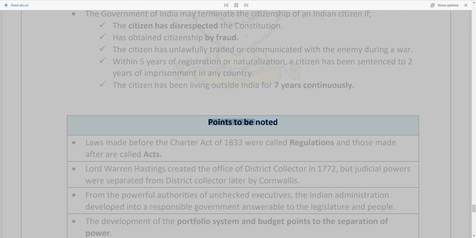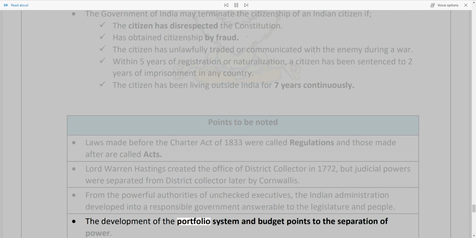Points to be noted. Laws made before the Charter Act of 1833 were called regulations and those made after are called acts. Lord Warren Hastings created the office of District Collector in 1772, but judicial powers were separated from District Collector later by Cornwallis. From the powerful authorities of unchecked executives, the Indian administration developed into a responsible government answerable to the legislature and people.